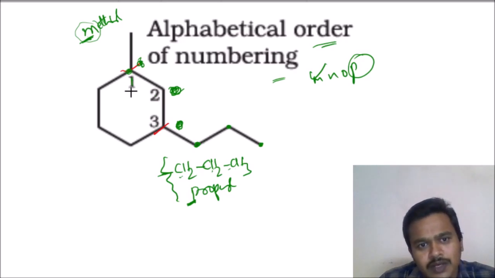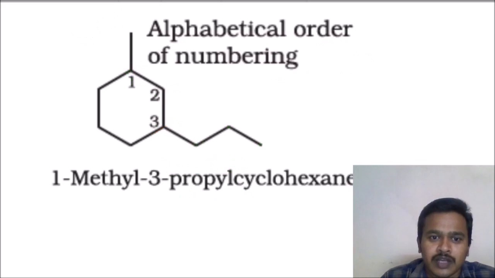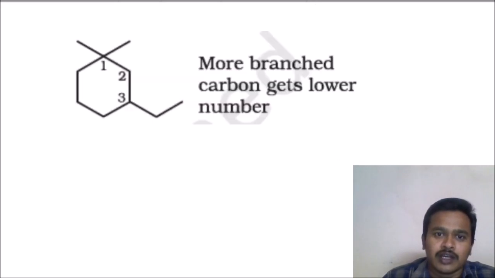So as usual, what can you write? 1-methyl, 3-propyl cyclohexane. Correct now? Like that we have to check.